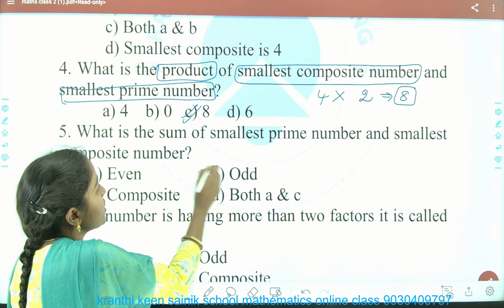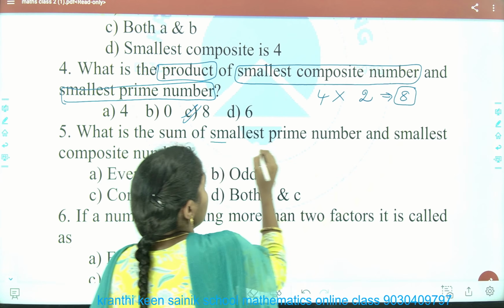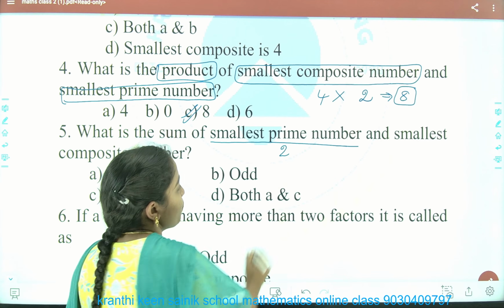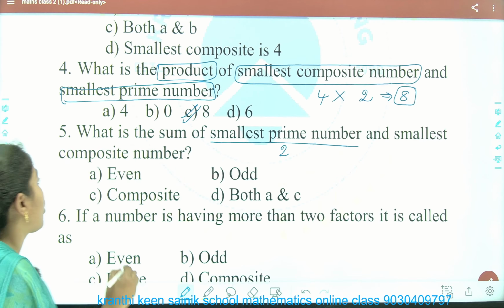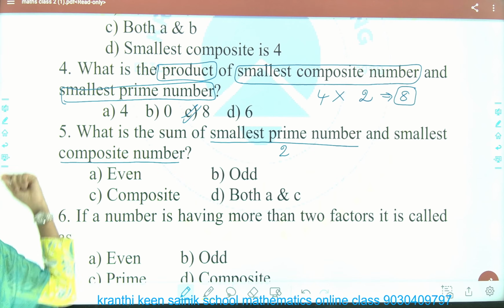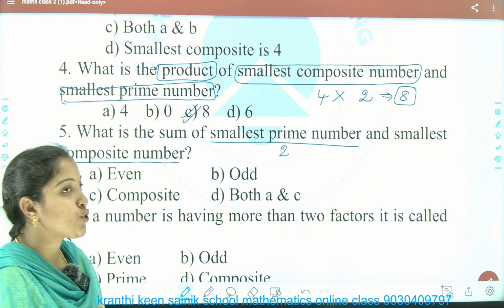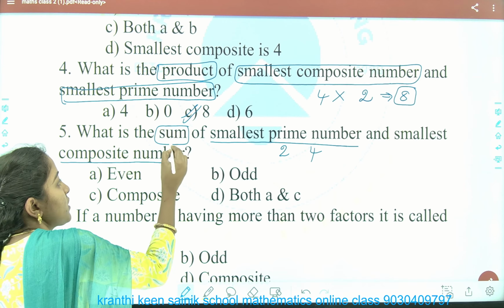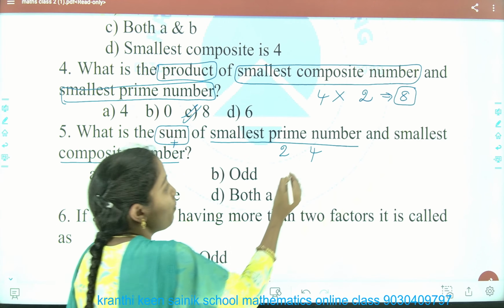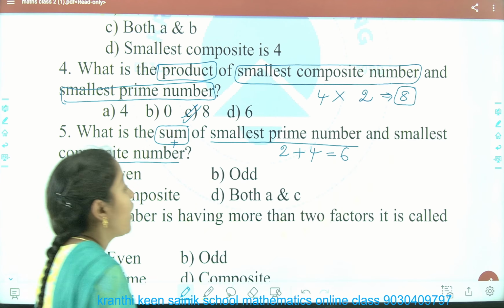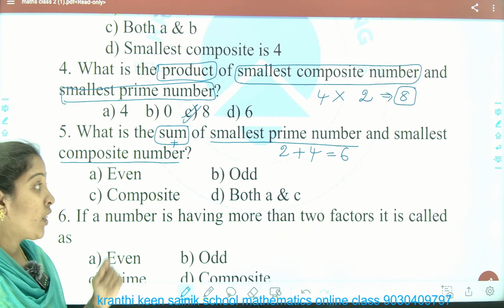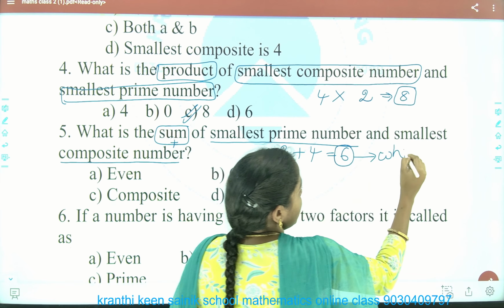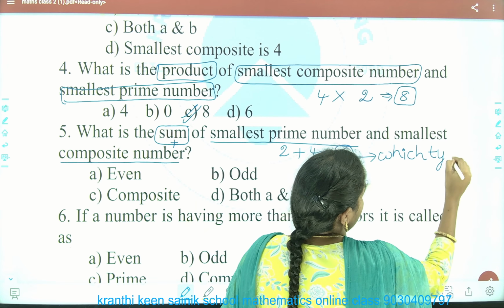Next, fifth question. What is the sum of the smallest prime number and the smallest composite number? What is our smallest prime number? That is 2. Again, these questions depend on the previous question. The smallest composite is 4. Here they are asking the sum. Sum means addition. So 2 plus 4 equals 6. They are not asking for the number. They are asking which type of number the result is.